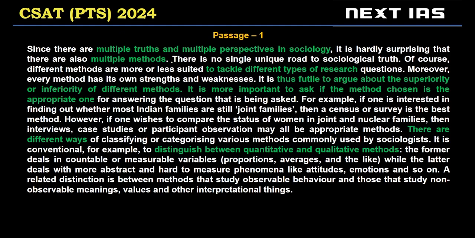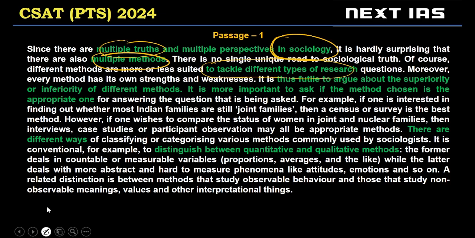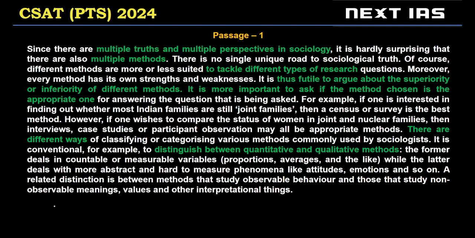All right, now let's see the next one. This was a little difficult passage to read. Sometimes UPSC presents us with difficult passages. This is about the way studies are conducted in sociology. The author says there are multiple truths and multiple methods to conduct studies in sociology. Different situations will lead to different research methodologies.